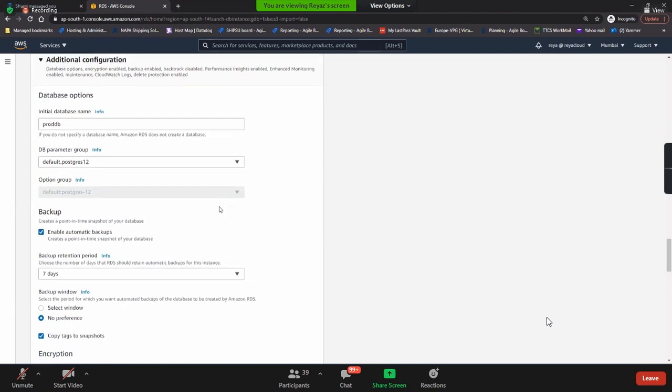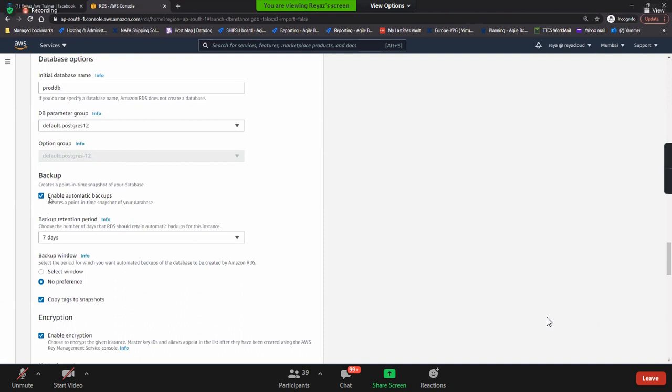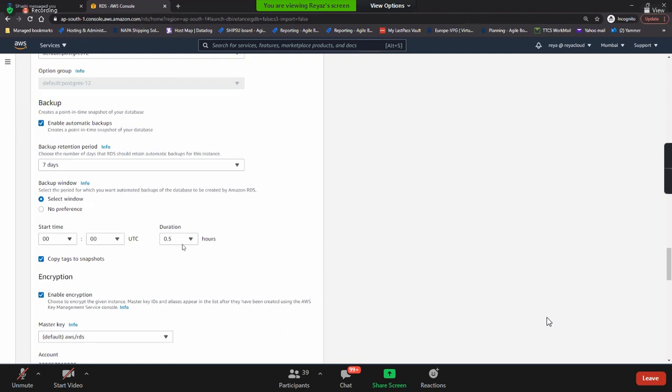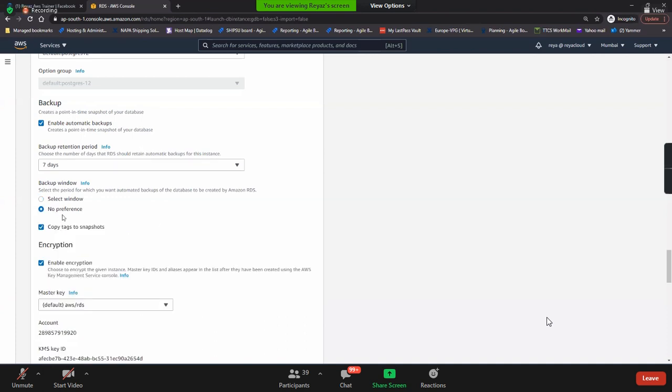And backups, guys. Backup you need to enable, right? If you enable this, backups will automatically be taken. That is point-in-time snapshots. You can select the window, at what time and for how long, whatever you need. If you mention no preference, AWS will take it whenever it wants.